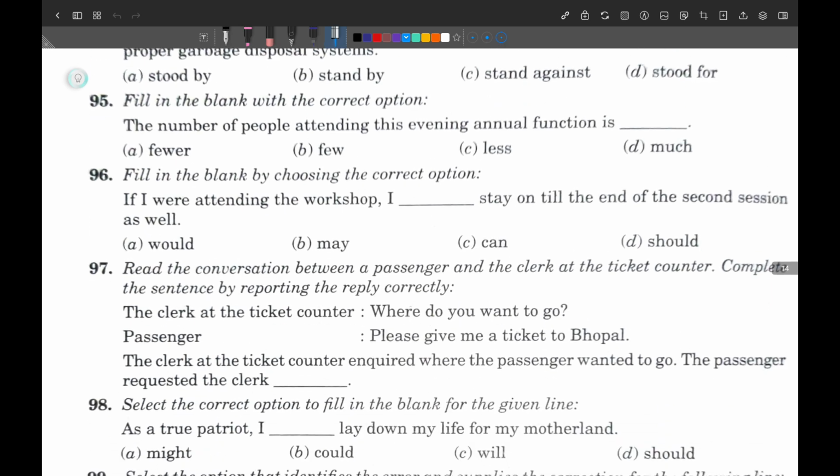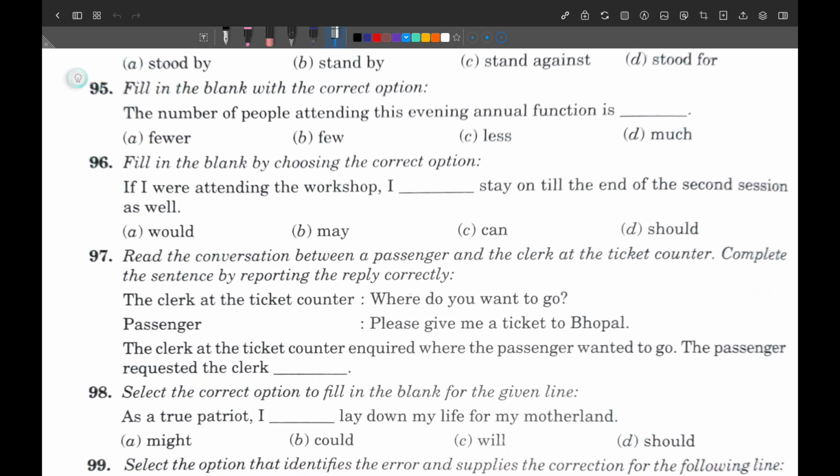Next question. Question number 5. The number of people attending this evening's annual function is. This question is very good, you just have to understand. First, see, is. It is a verb, and the number of people.